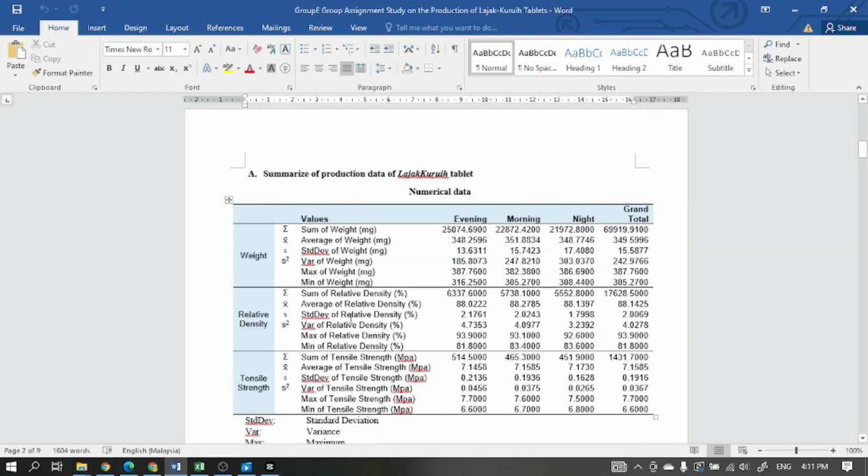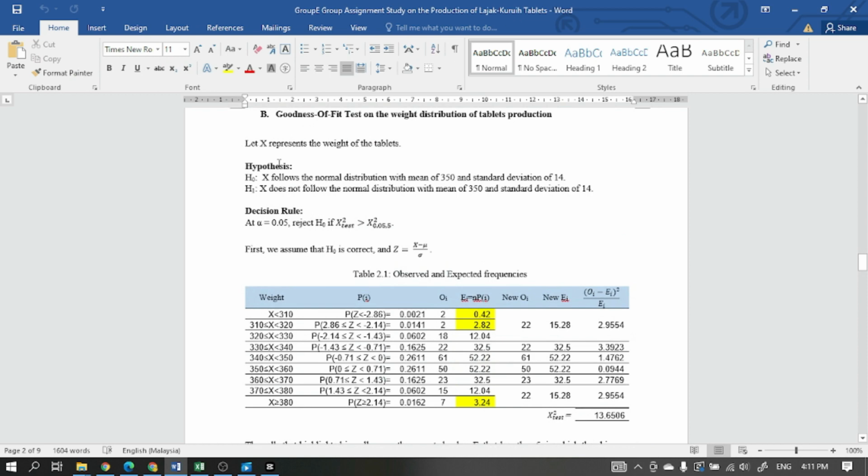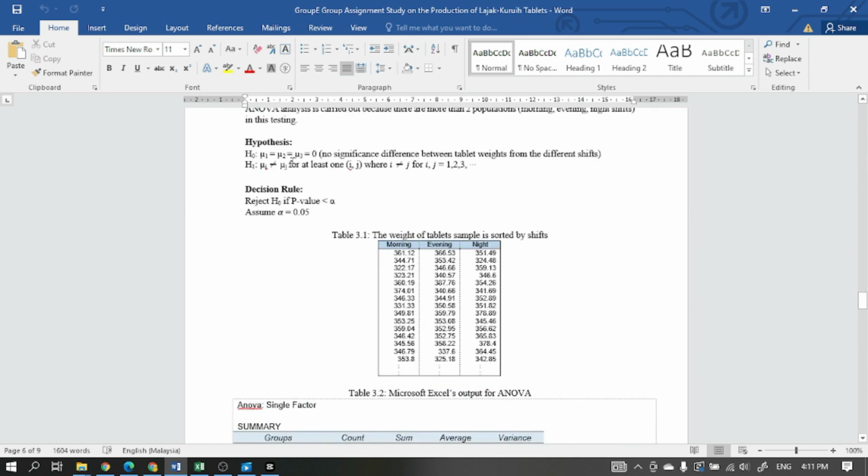Here we have our null hypothesis: the mean of all tablet weights from different shifts is the same. Our alternative hypothesis is that at least one of the tablet weights is different. Our decision rule is to reject the null if the p value is less than alpha.